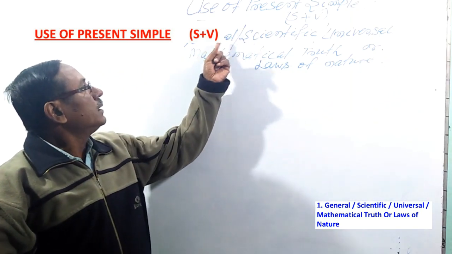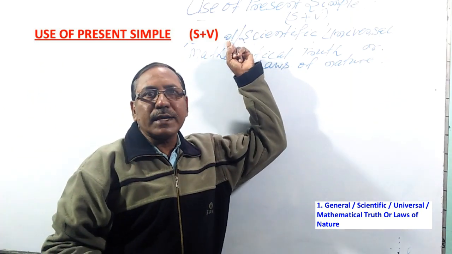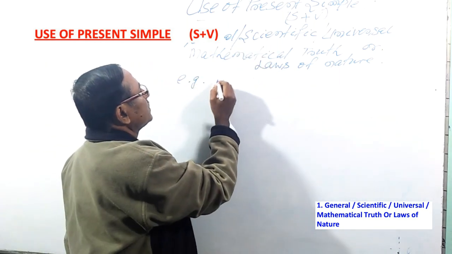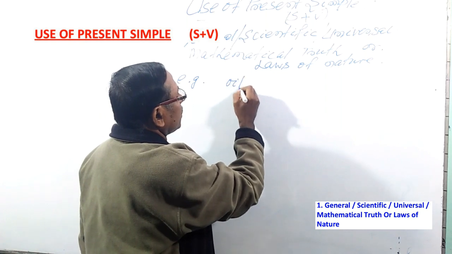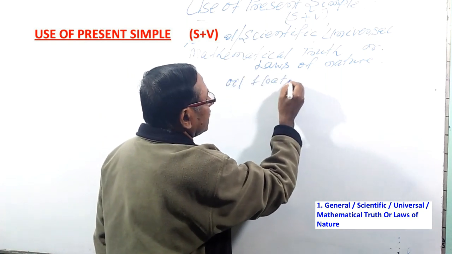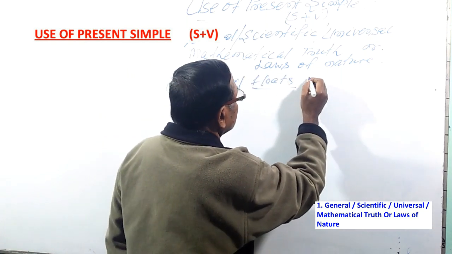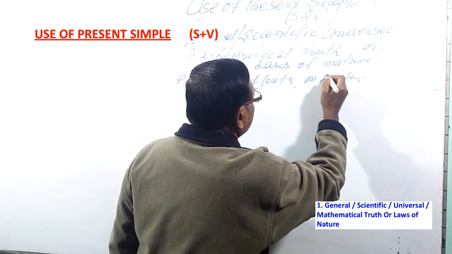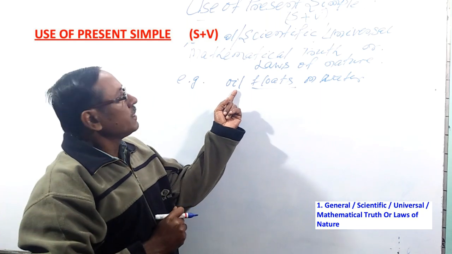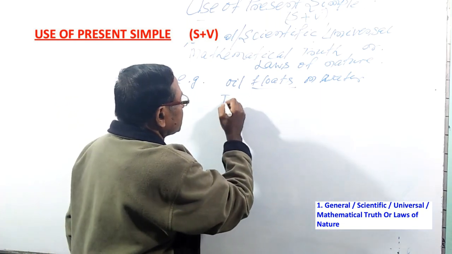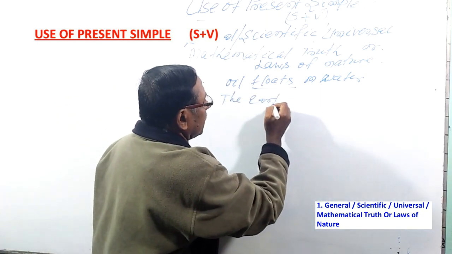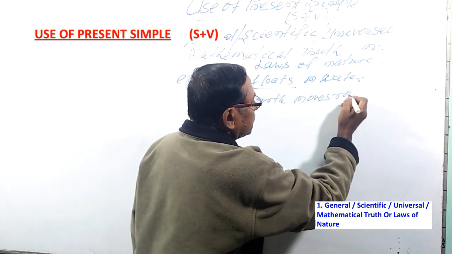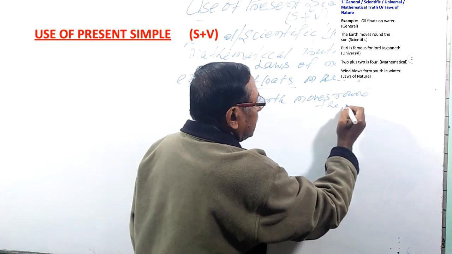For example, you see, for general truth, we can say oil floats on water. Example, general truth, we can say that oil floats on water. So that oil floats, that is present simple. General truth. In scientific truth, you may say the earth moves around the sun. The earth moves around the sun.